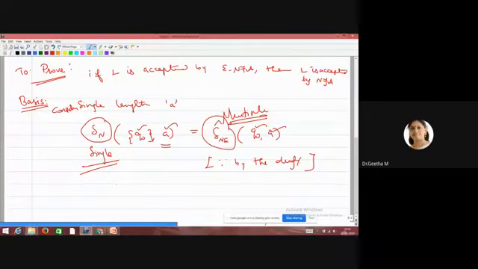But note the point: suppose I had taken epsilon as the string. What is δn of (q0, ε)? By applying the extended transition function, you will get the same state q0, by the definition of extended transition of NFA.